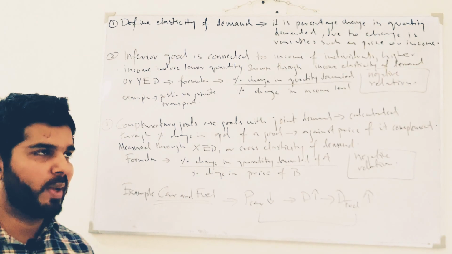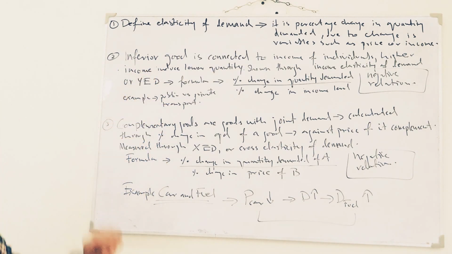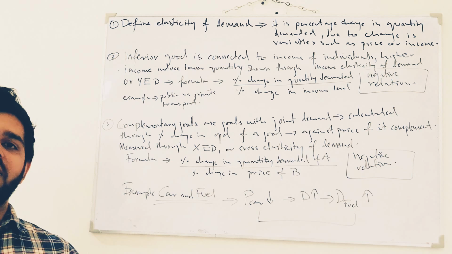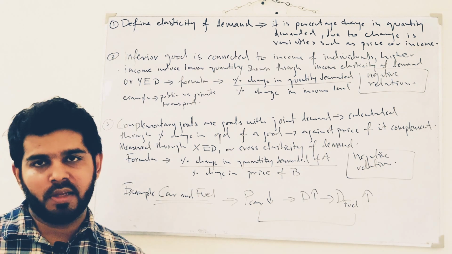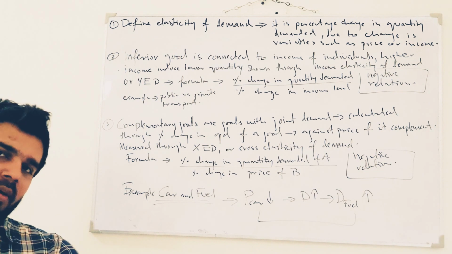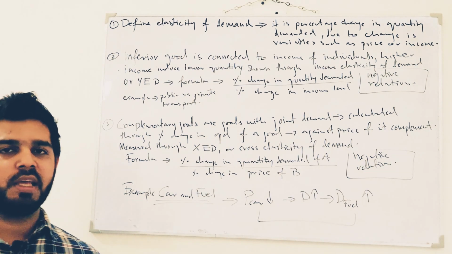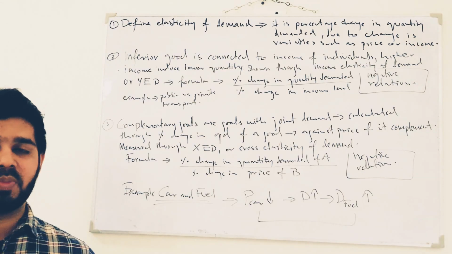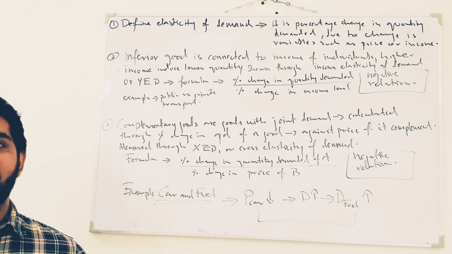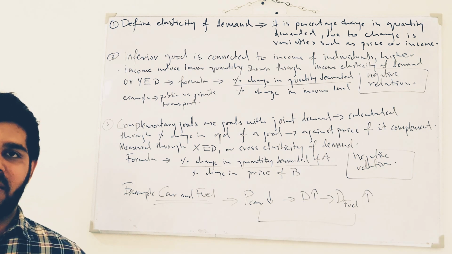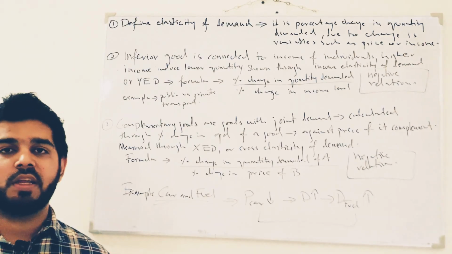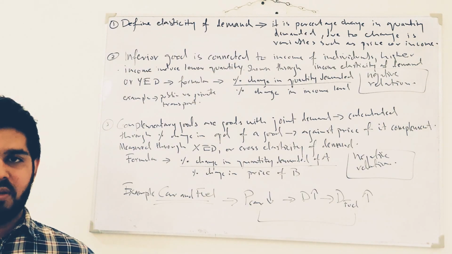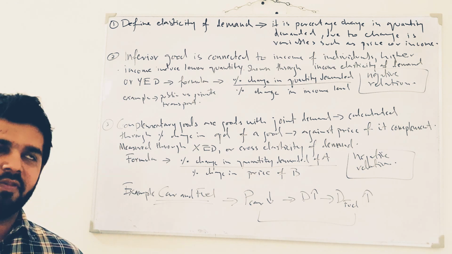Now how are we going to answer the question? It's very easy. For inferior goods, you'll just give a brief definition that an inferior good is connected to the income of an individual. Higher income induces lower quantity. Inferior goods are those goods that when the income of an individual increases, they switch to superior goods, which are also known as normal goods. And inferior goods are subjective. For one individual a good might not be inferior, but for another individual it will be an inferior good, and vice versa. But there is one commonality: whenever the income increases, the type of good whose consumption decreases is known as an inferior good.